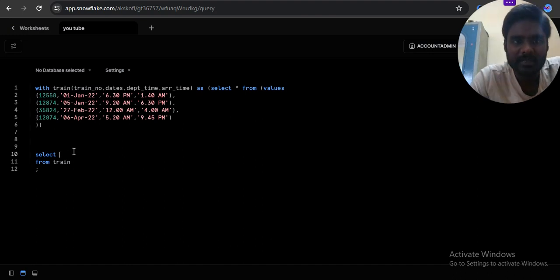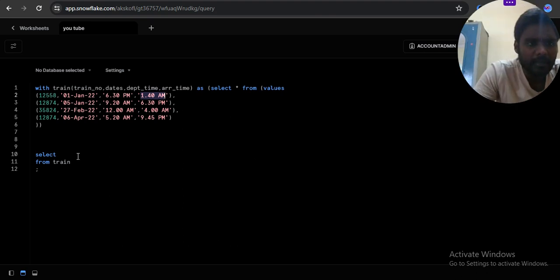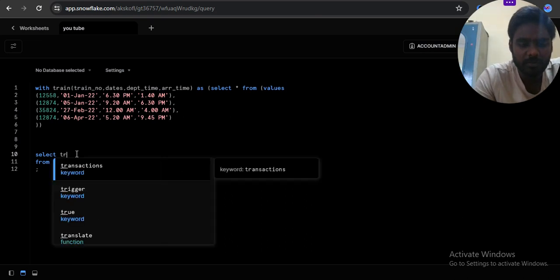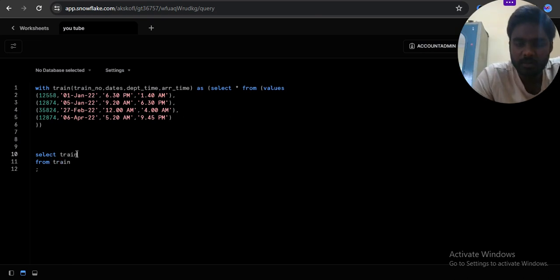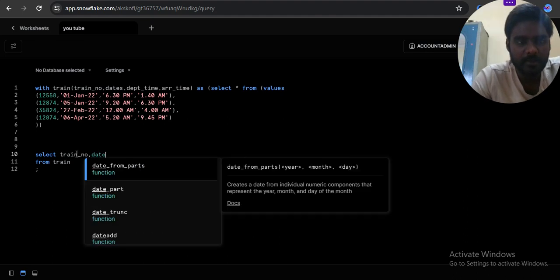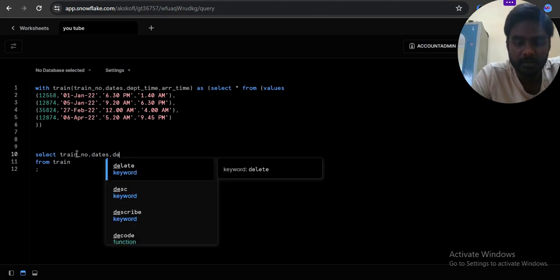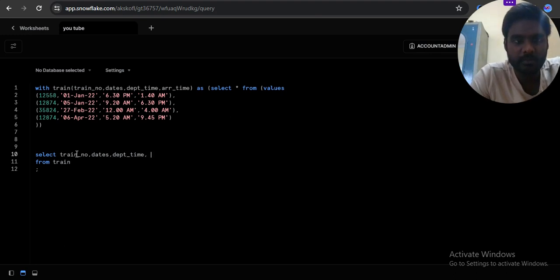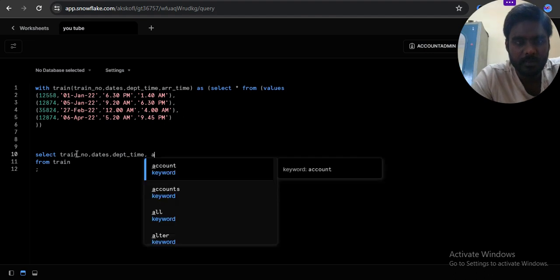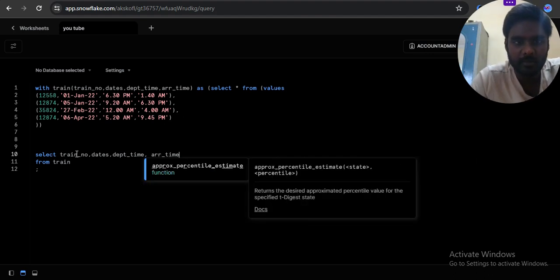The question is asking about the minimum arrival date, that means first occurrence, right? So first occurrence means minimum of arrival date. I want to give train number and dates, departure time and arrival time also.